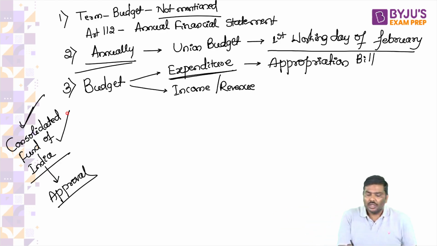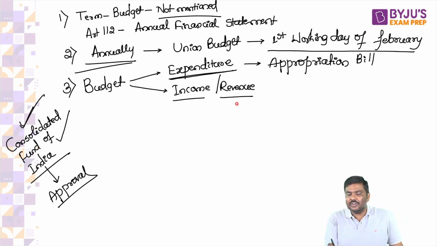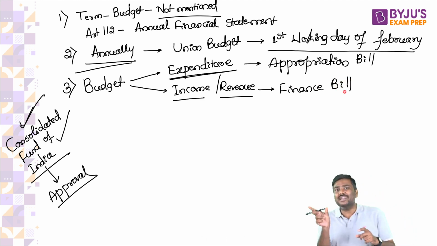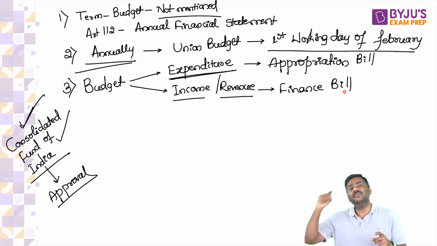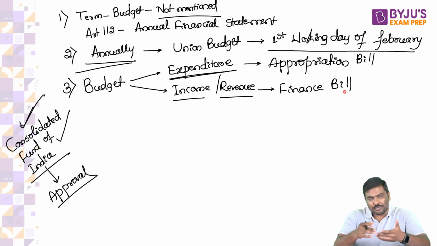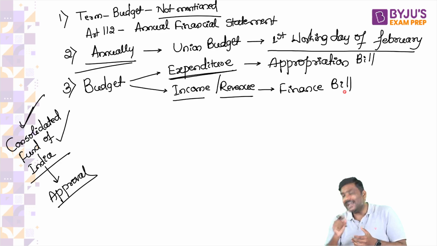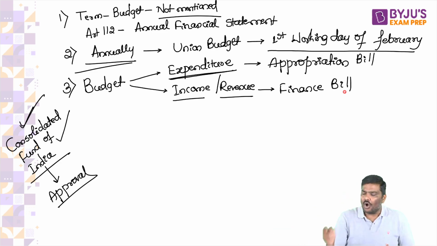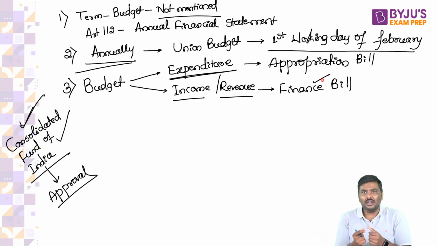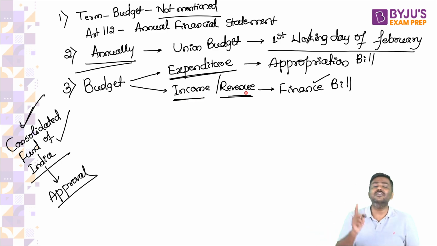Now, the income or revenue part is generally provided in the form of a finance bill. The government will introduce one more bill by the name of finance bill. In that, all the information regarding how much money the government will collect by selling companies, and by collection of taxes, income taxes, corporate taxes, will be provided. So the appropriation bill gives you details of withdrawals and expenditures. The finance bill gives you the details of income or revenue collected by the government in the next financial year. Point number 4.